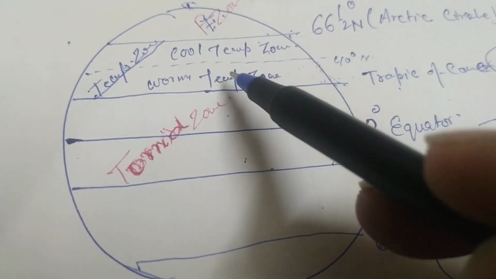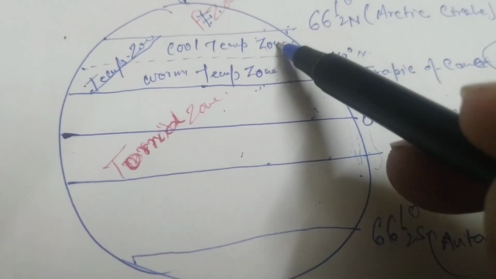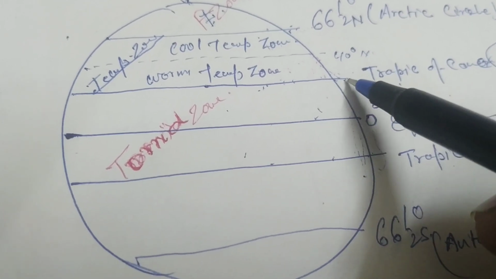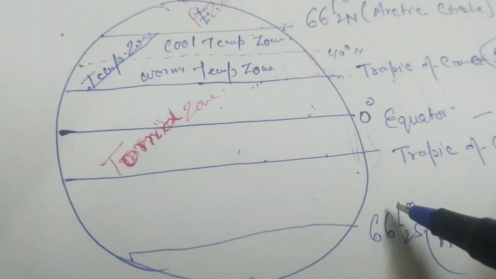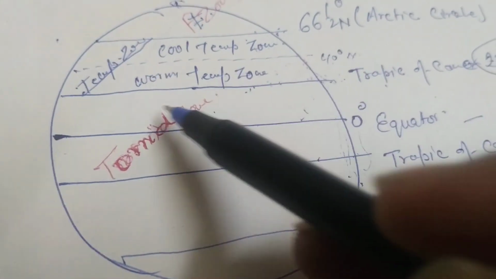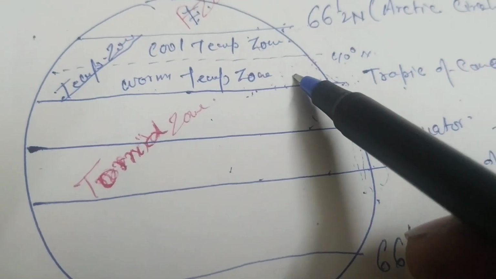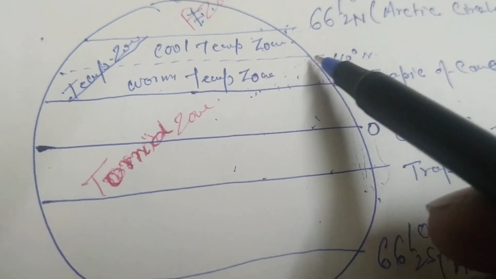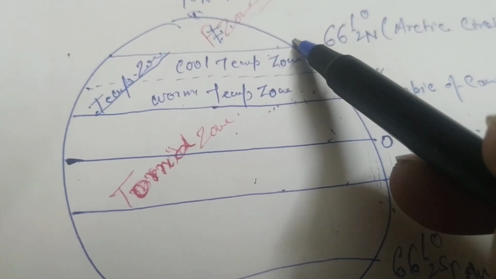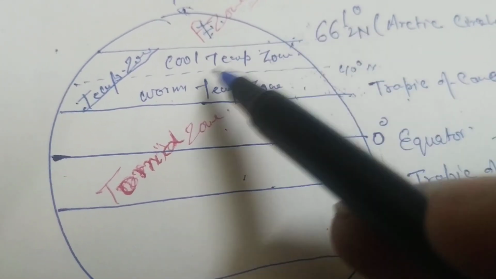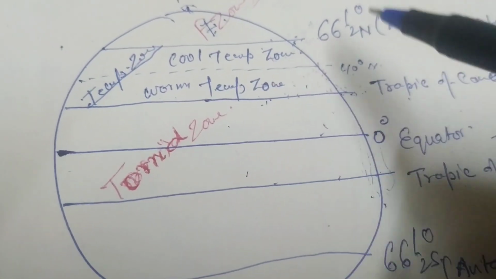After torrid zone, temperate zone is further divided into two categories. 23.5 degree north to about 40 degree north and 40 degree south, this area is known as warm temperate zone, whereas the upper portion, 40 to 66.5 degree north, not exactly, we can say about 70 degree north, is known as cool temperate zone.